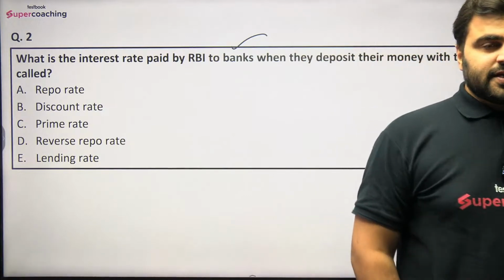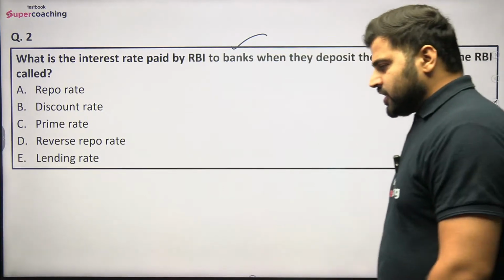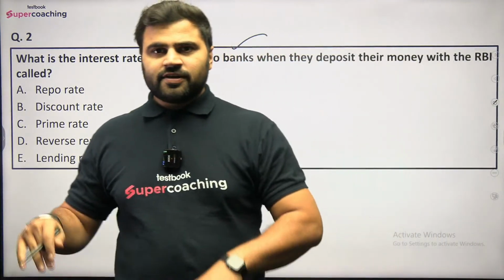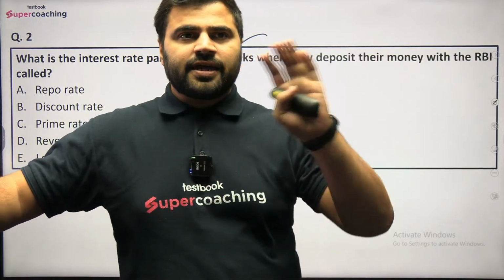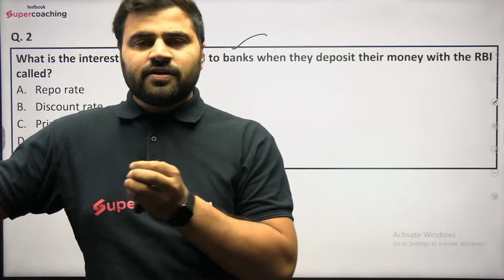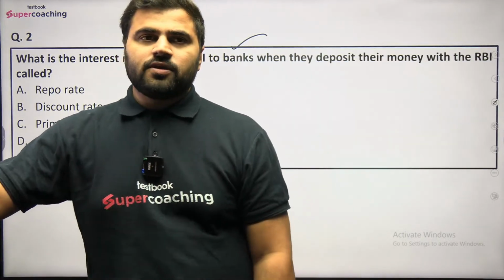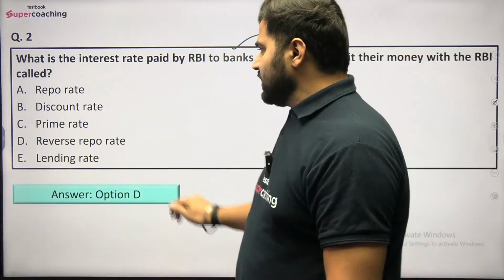फ्रेंड्स पार्टिसिपेट करिए प्लीज, do let me know, बताइए तभी मजा आएगा यहाँ पे. So when commercial banks are keeping their surplus fund, that extra cash, that liquidity with the Reserve Bank of India, the Reserve Bank of India is giving interest in return, right? So what is that interest called? So that interest is called the reverse repo rate.